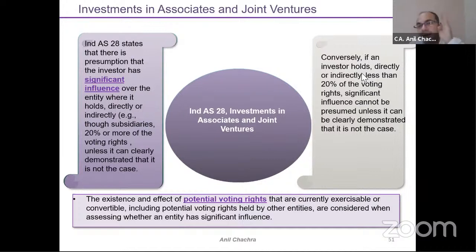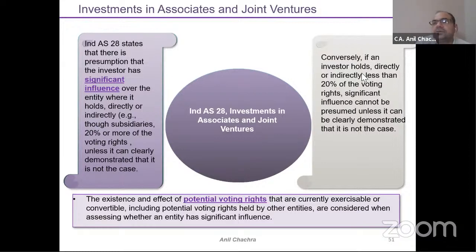Under Ind AS 28, we are going to discuss the significant influence part. Significant influence means you are having an investment in another company of more than 20% but less than 50%, else it will be covered under Ind AS 110.